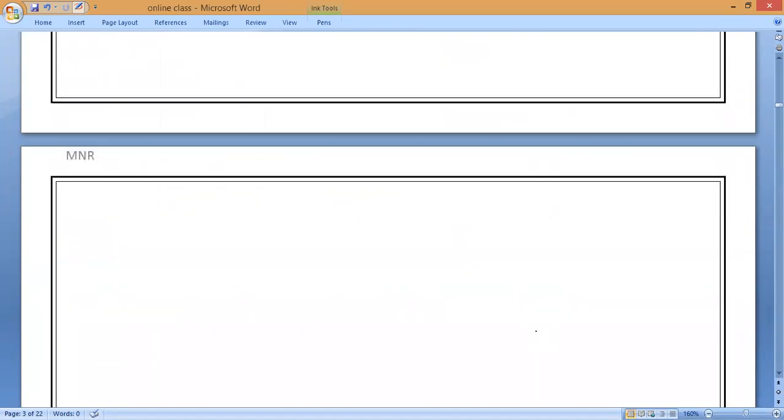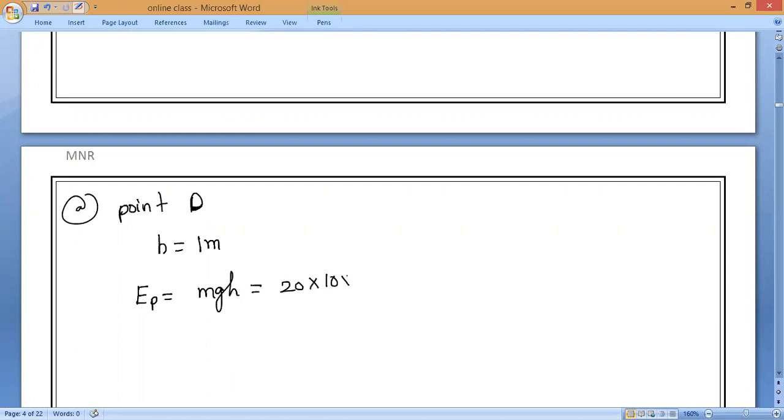Next, at point D, we have taken. So at point D, the height above the ground is 1 meter. So potential energy is equal to mgh, which is equal to 20 into 10 into 1, which is equal to how many joules, guys? 200 joules.